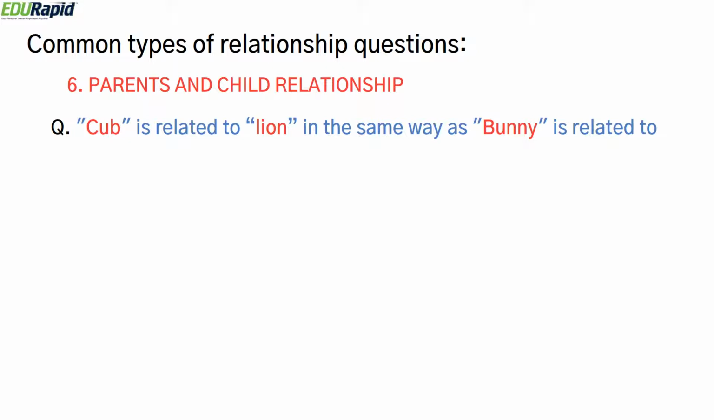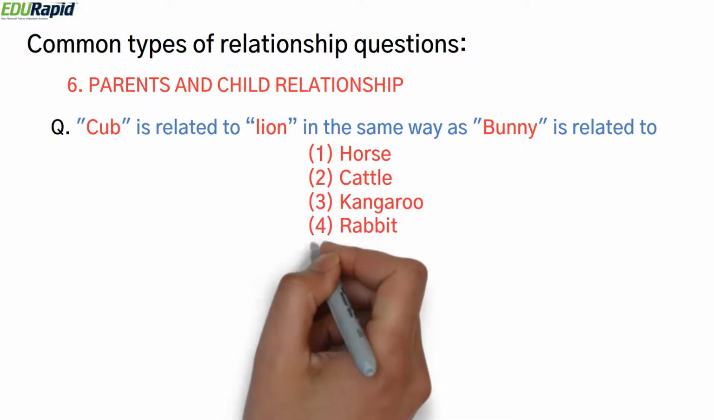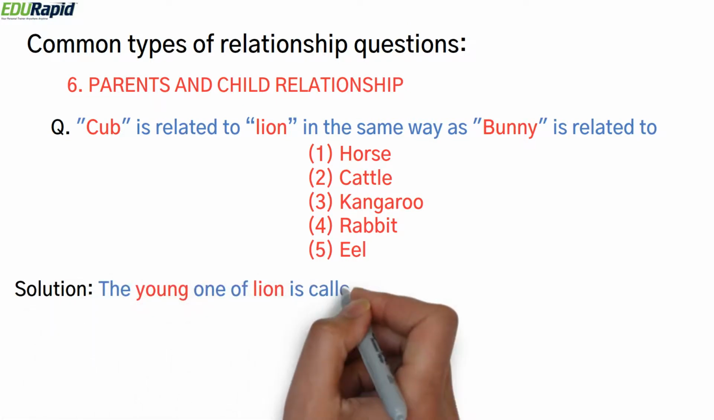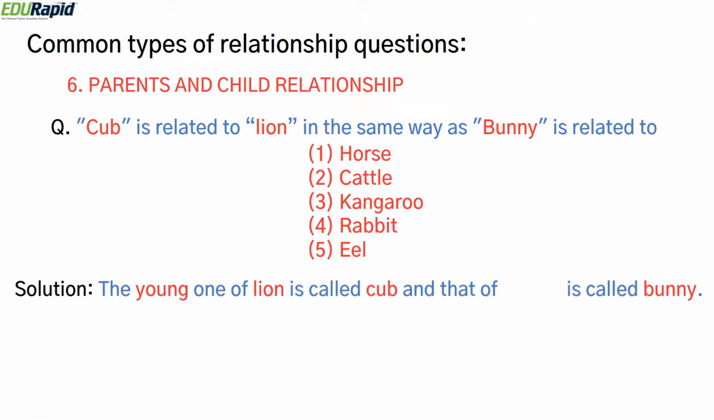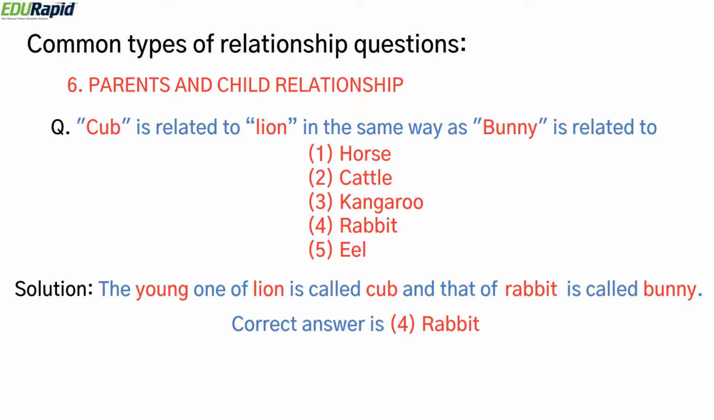The given options are horse, cattle, kangaroo, rabbit, and eel. The young one of the lion is called a cub, and the young one of a rabbit is called a bunny. So the correct answer is option 4, rabbit.